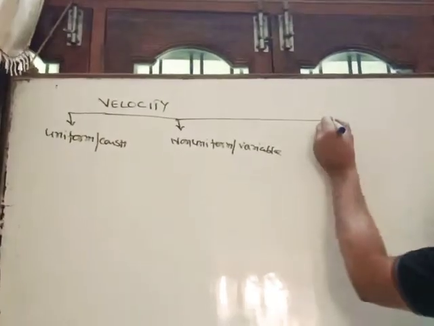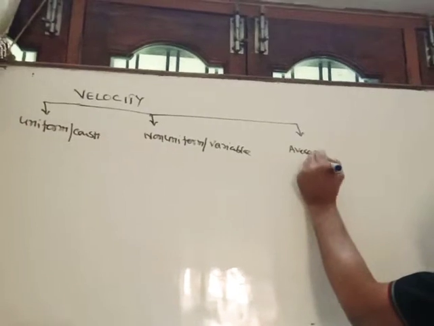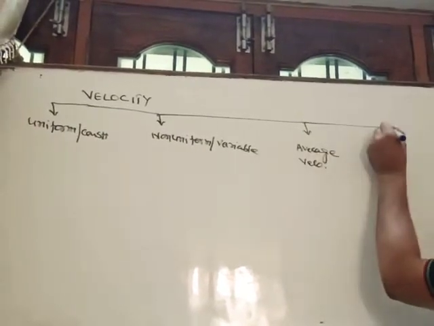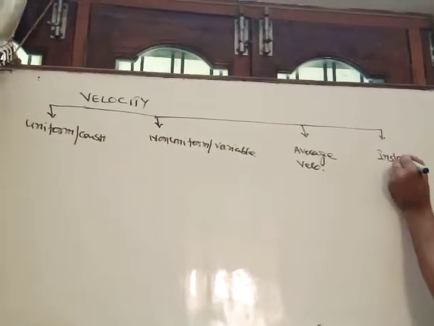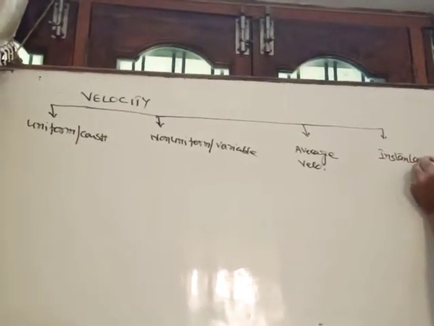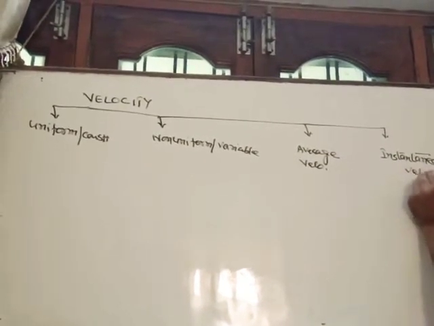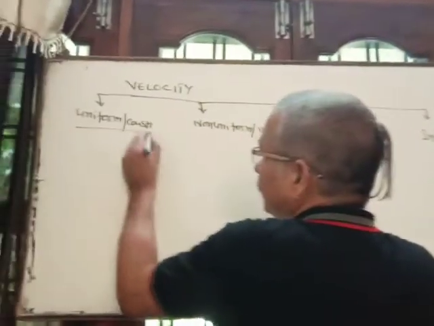Third, average velocity. And fourth, instantaneous velocity. So let's see when velocity is said to be uniform velocity.